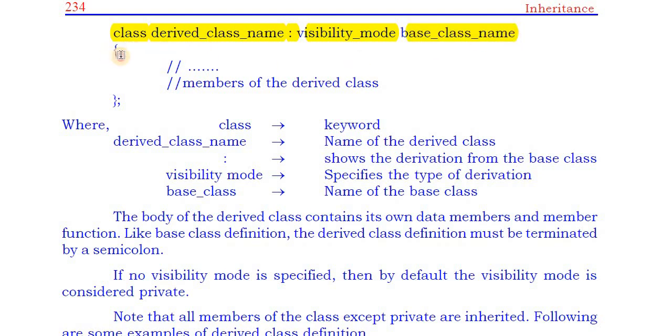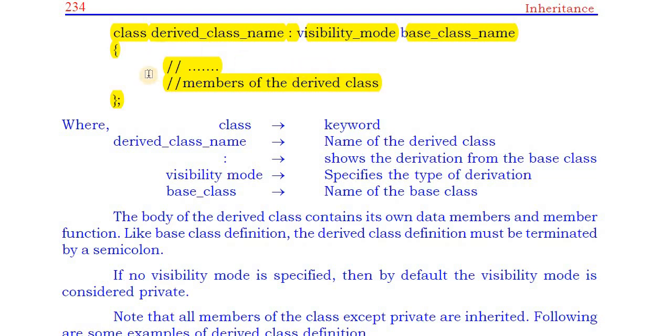After that, opening curly bracket and closing curly bracket with semicolon. Inside these brackets we write the body of the derived class. The body means we use a private section or public section, and we declare data members and member functions. So this is about creating a derived class from a base class.